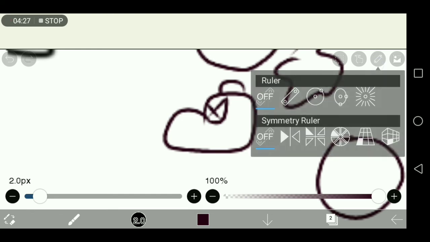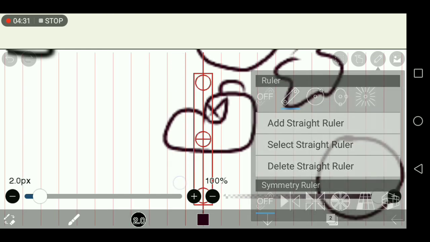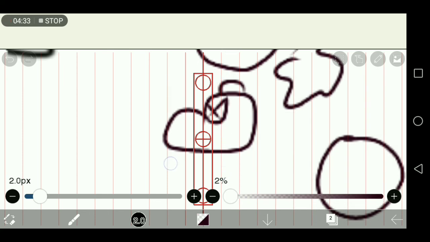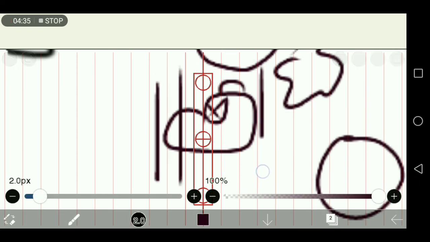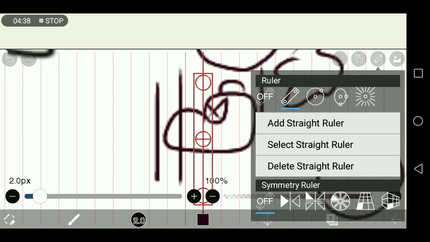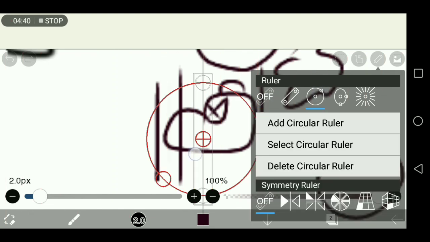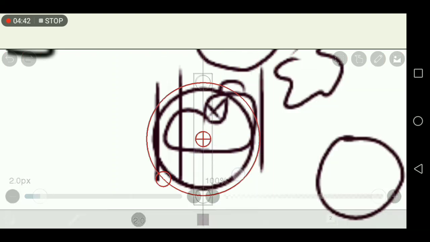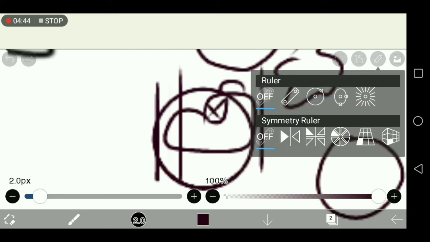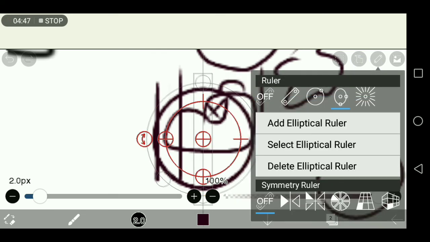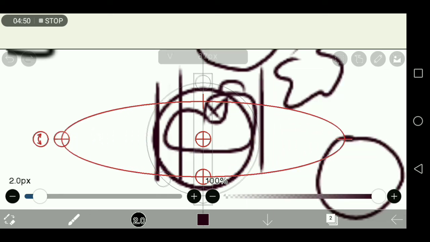Next is this one, and it's the ruler option. You can use it to make straight lines. Wait, no, sorry. You can use it to make circles. And then you can use it to add elliptical shapes. I'm just reading what it says there.